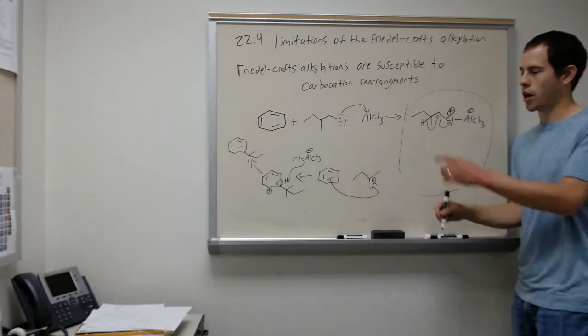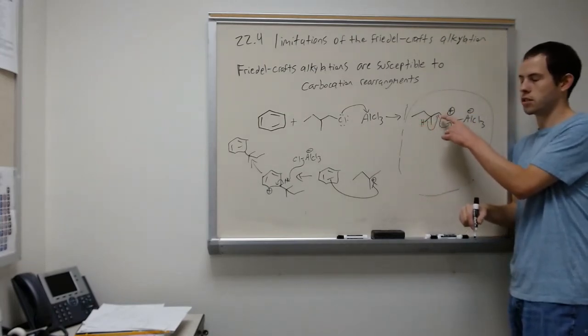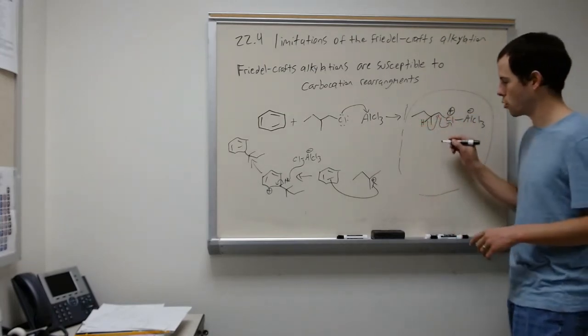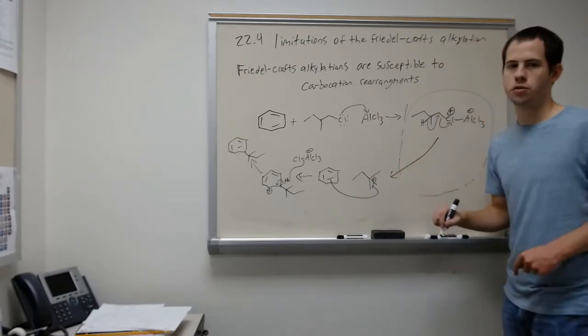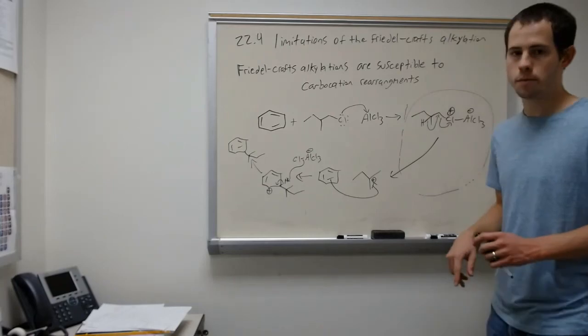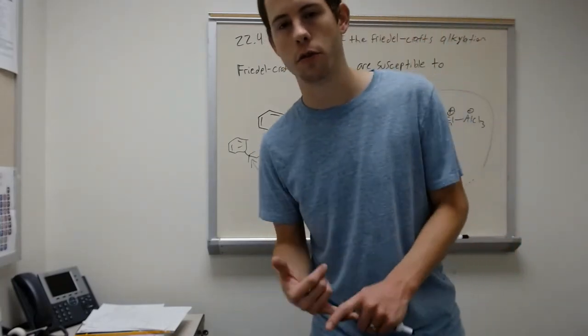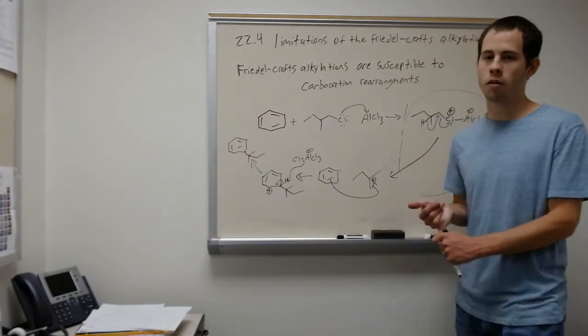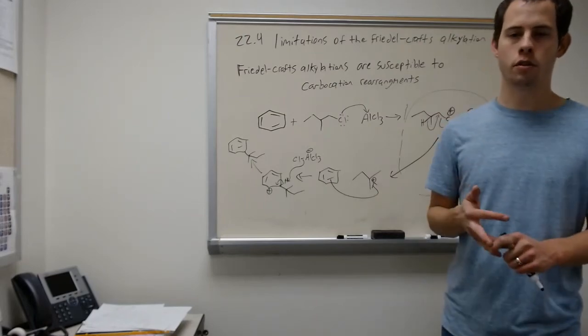And so you would have your hydride rearrange as this chlorine carbon bond is being broken to get you to this tertiary carbocation shown here. And so this would be the mechanism for the Friedel-Crafts alkylation whenever we have rearrangements. And so be on the lookout for this.